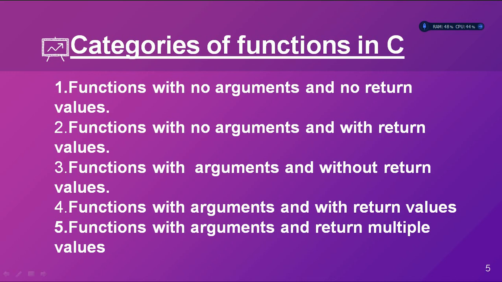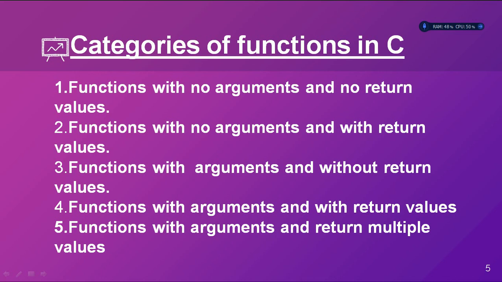Function with no arguments and no return values. I'll explain these concepts briefly a little bit later. First of all, we'll see the different types of functions in C programming language. The second category is function with no arguments, and it will return some value to your main function.